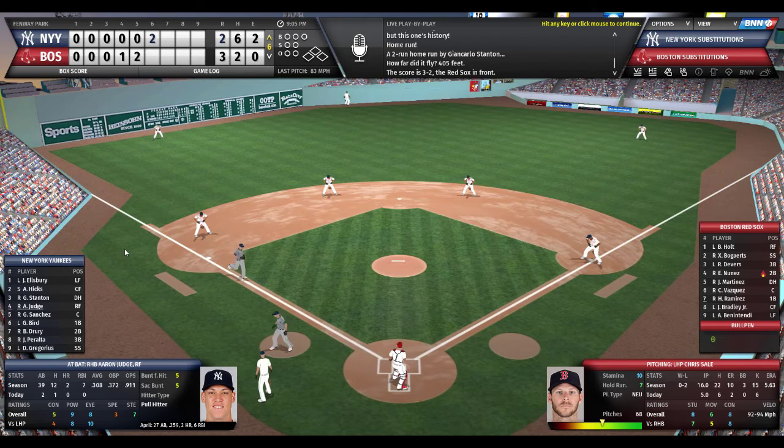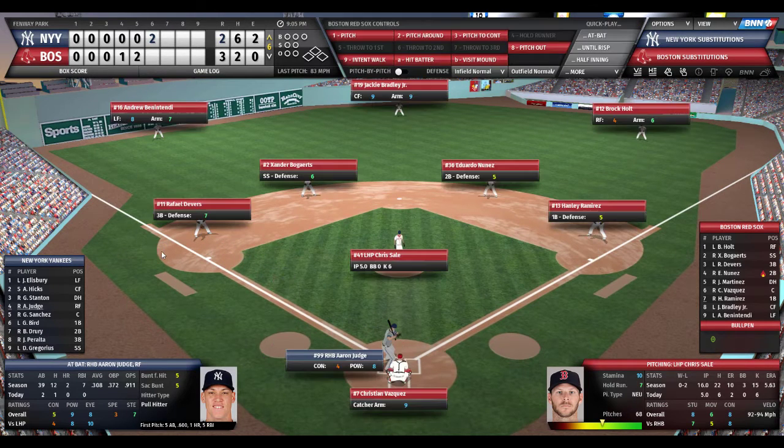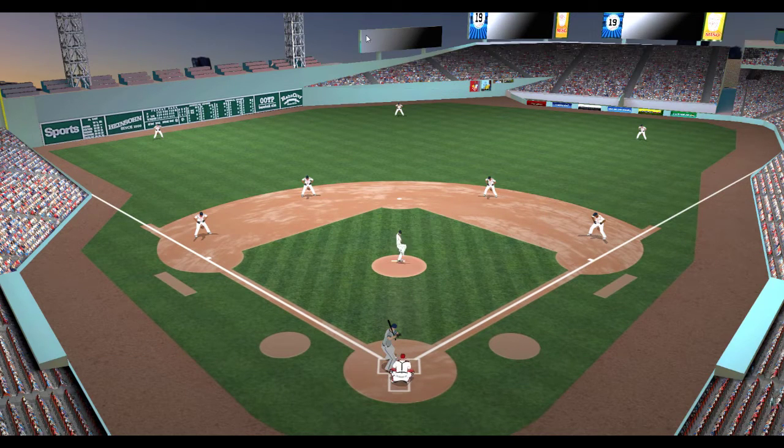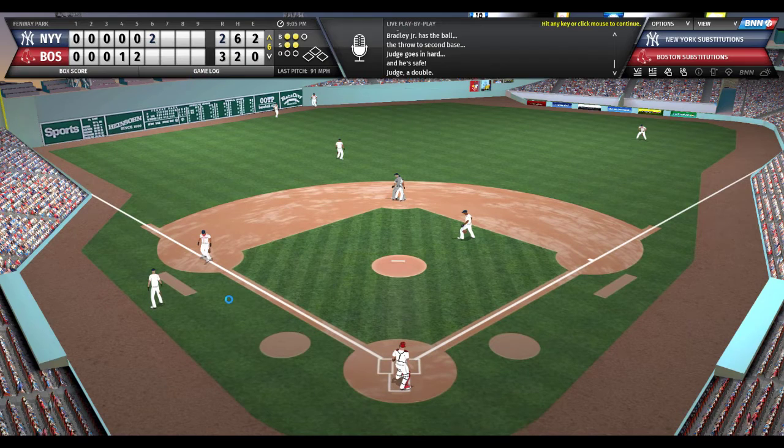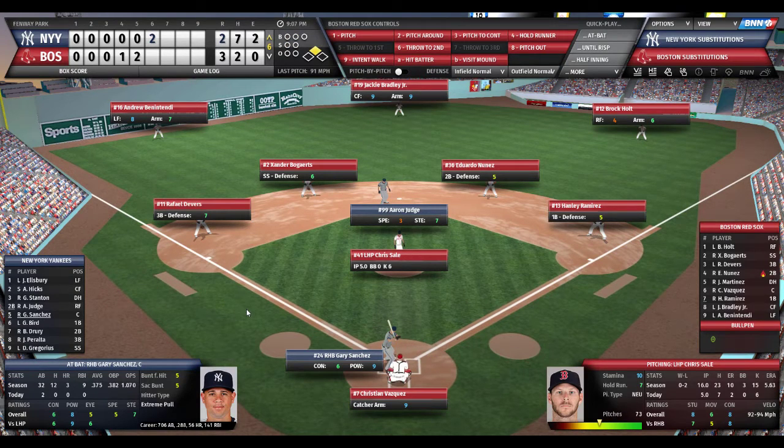So Sales, who was cruising along, gives up the two-run homer to Stanton. And now here comes Aaron Judge, and Judge could tie it up with one big swing of the bat. Judge is 1 for 2 today. Vasquez pounds the mitt, sets the target. Sales deals to Judge. And Judge sends that ball into the gap in left center field. He's digging for 2. Bradley throws it in, but not in time. Judge slides in safely. So the tying run is at second.